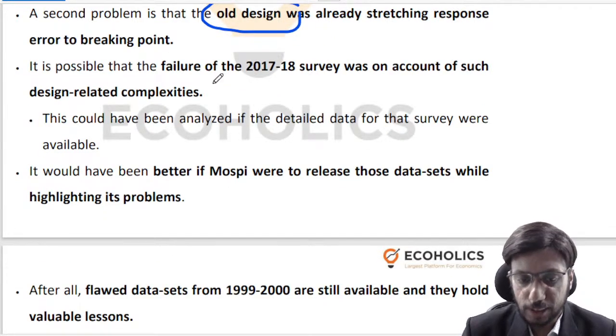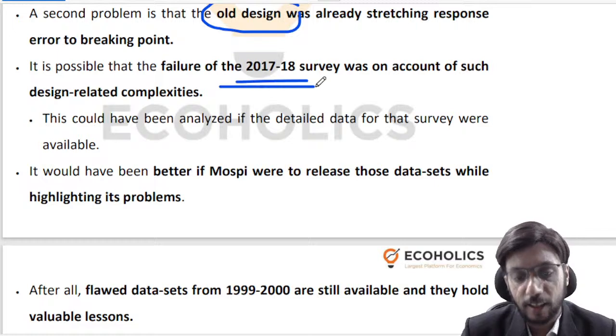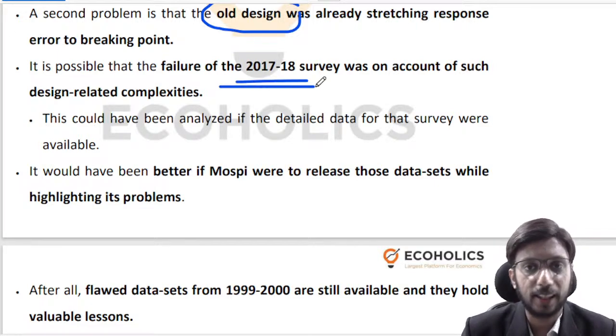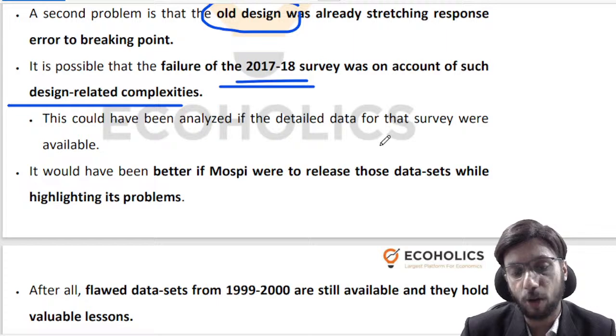The 2017-18 survey, whose data was junked, with the government saying that the survey is of poor quality, etc. The author is saying that maybe the 2017-18 survey failed because of these design related complexities.